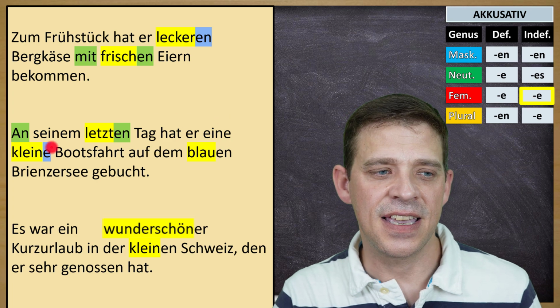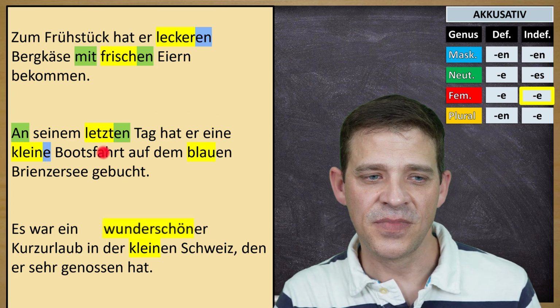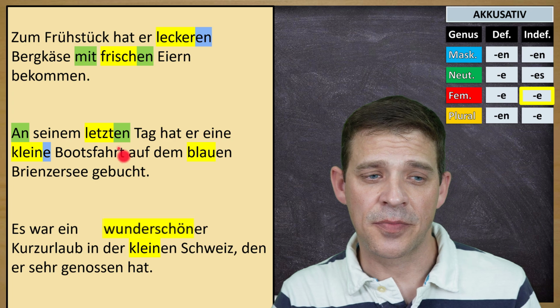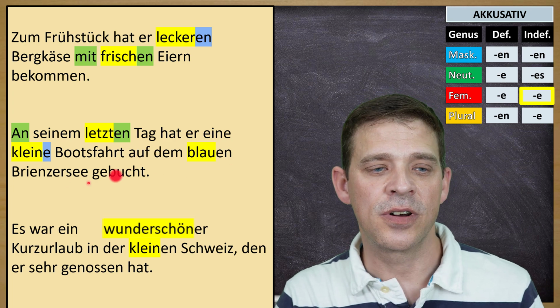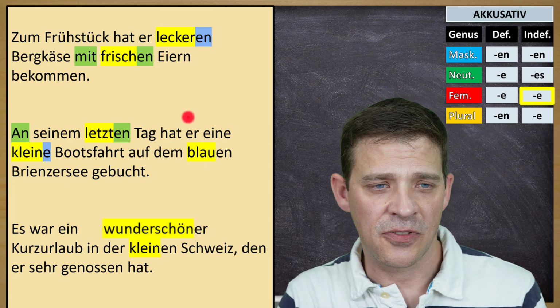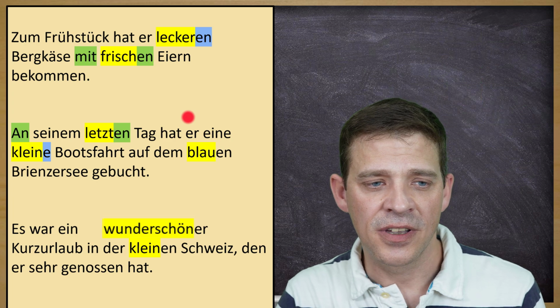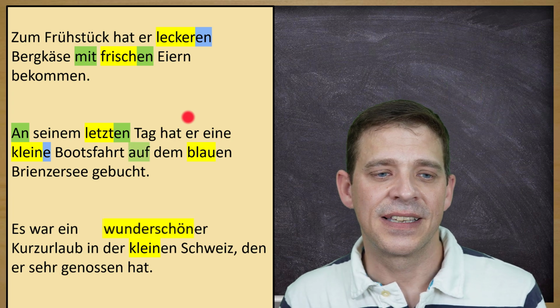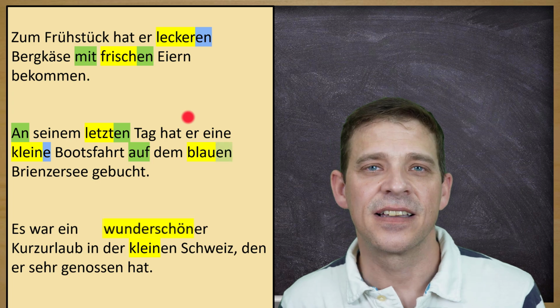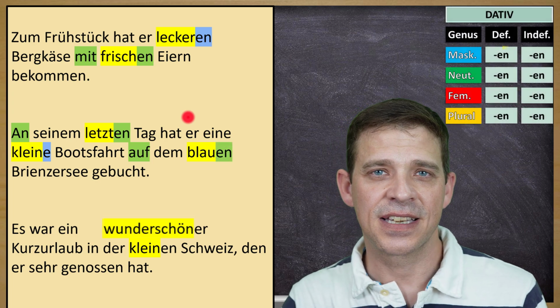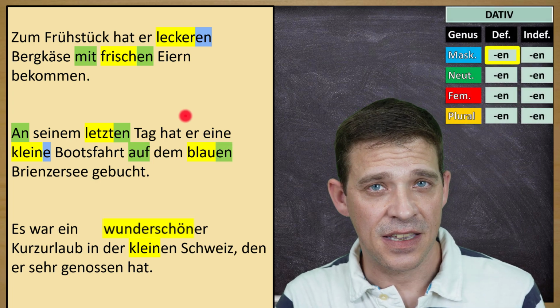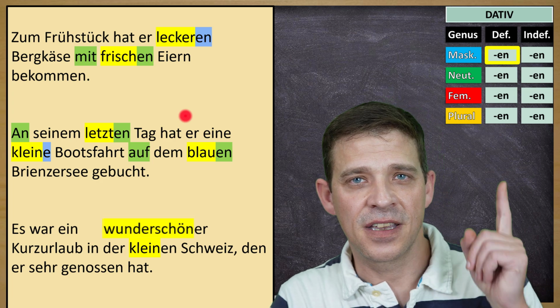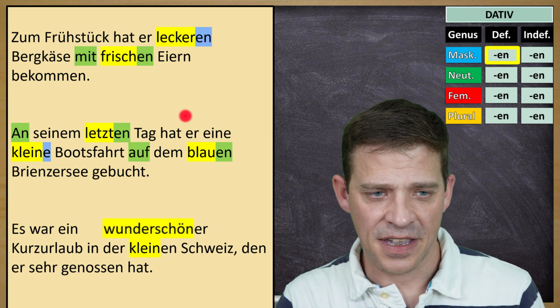You have to add an e for the adjective. And the last part, again with the preposition, auf dem blauen Brienzer See. Hier auf is also plus dativ, also auf dem blauen, en ending, Brienzer See. Der See ist maskulin, definite article, en ending.